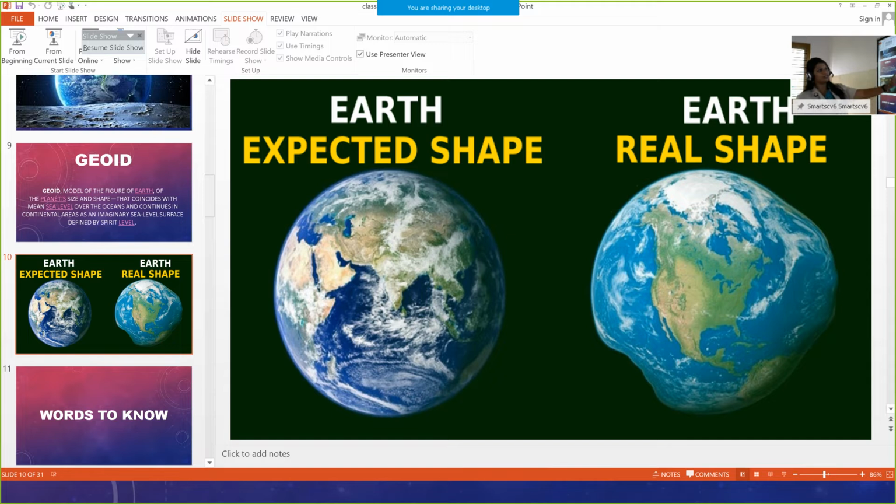This is the earth's expected shape and the earth's real shape. Okay? This is the expected shape in your textbooks and globes, you can see the same shape which is round. And the earth's actual real shape is this one, this image. You can see it.